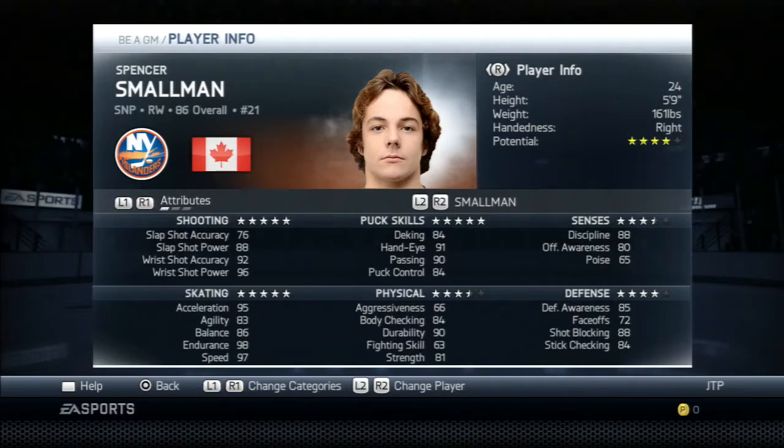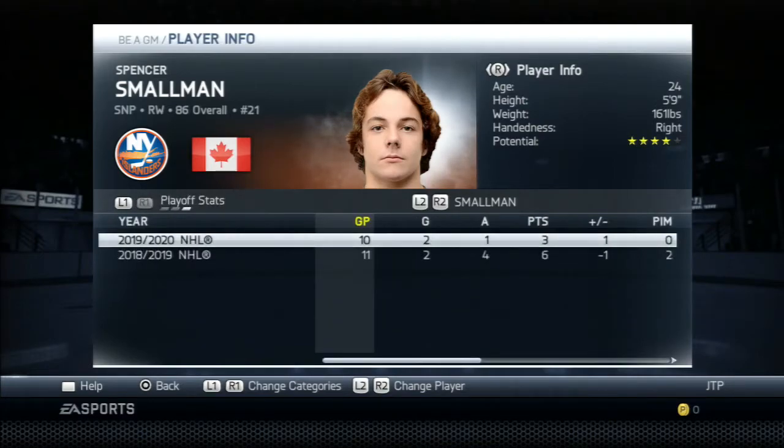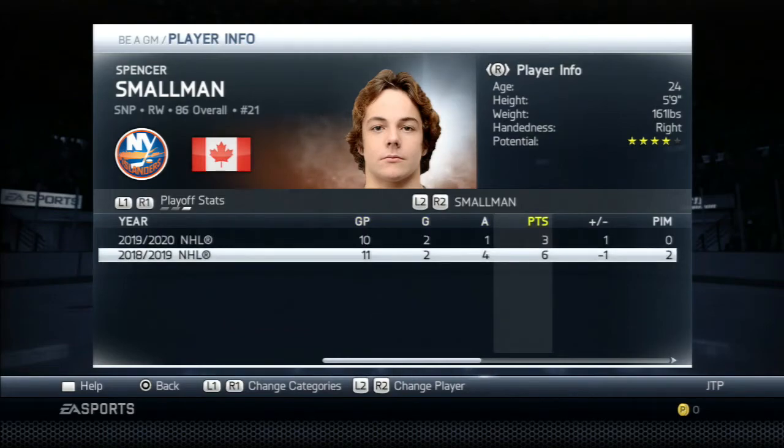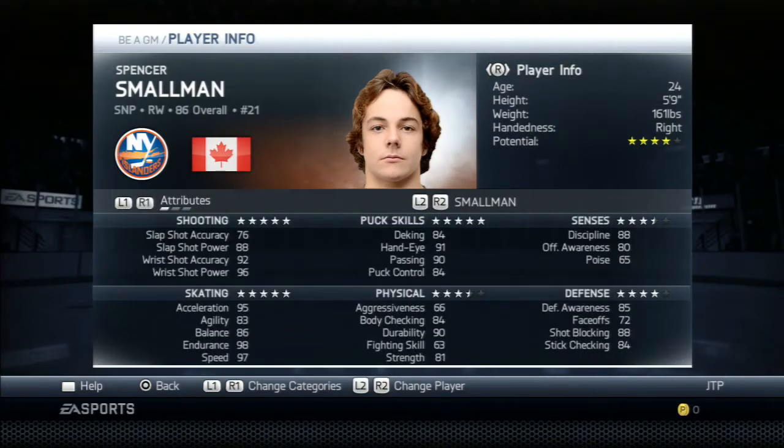Offensive awareness is only 80. Poise is 65. Playoff stats. He hasn't done horrible in the playoffs. 85 defensive awareness. He's a good player. He really is. And he's very, very fast. 95 acceleration, 97 speed.